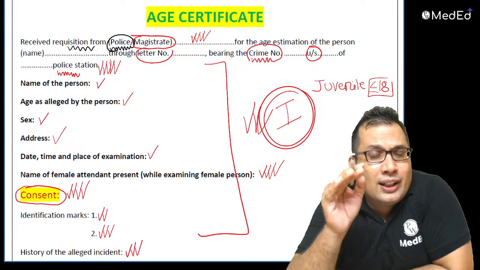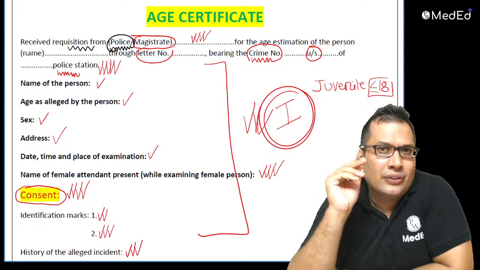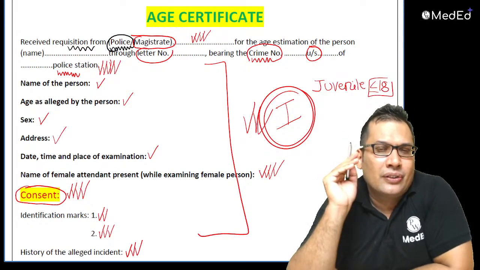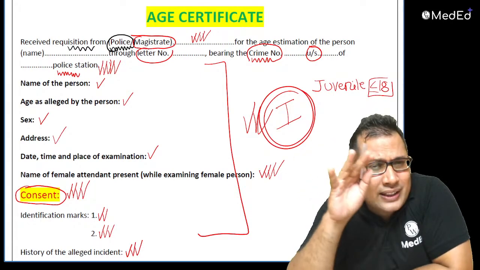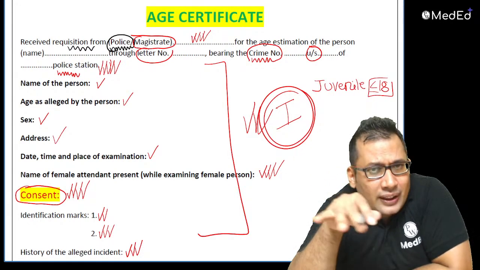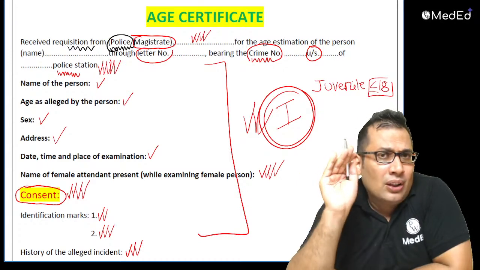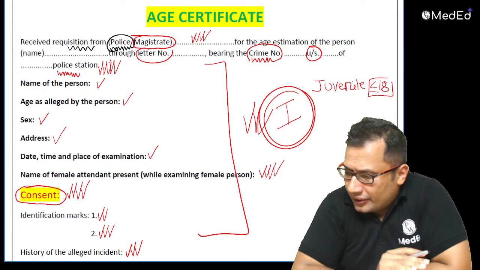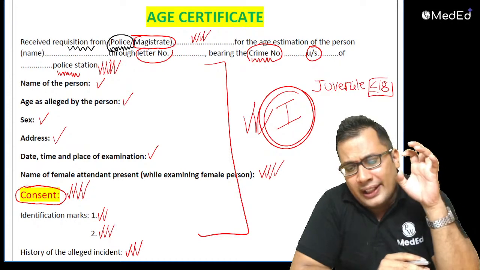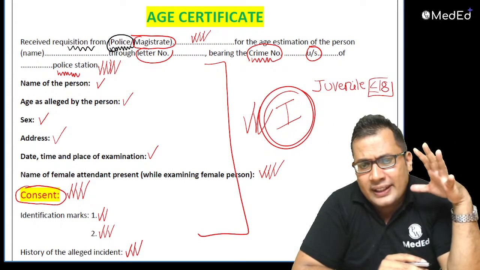What is the medico-legal importance of age 12 years, age 7 years, age 14 years, 15 years? All these are important theoretical aspects. You need to go through the standard textbook or our theoretical classes in your app. So this is the first part of the age certificate; all these details you need to mention.